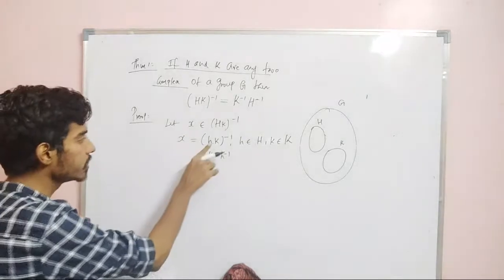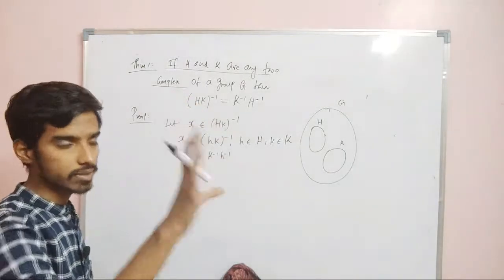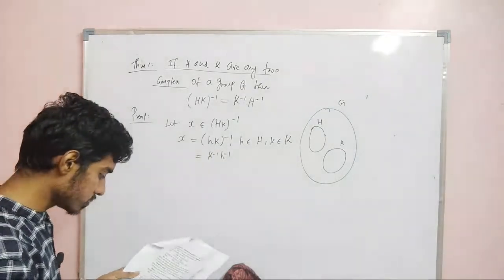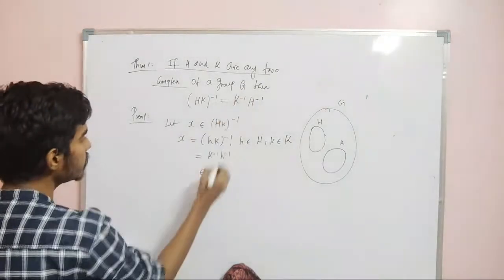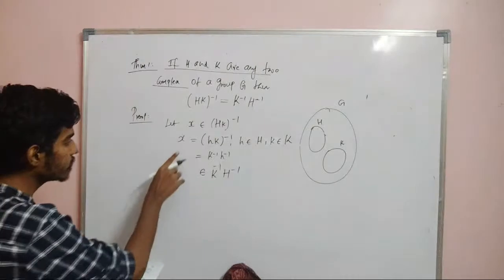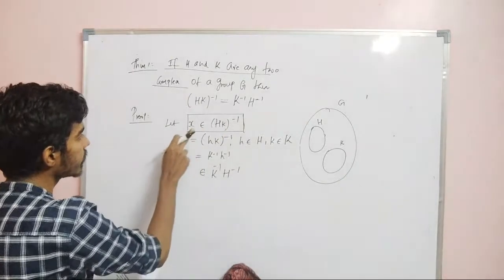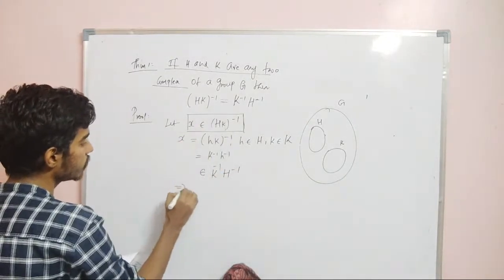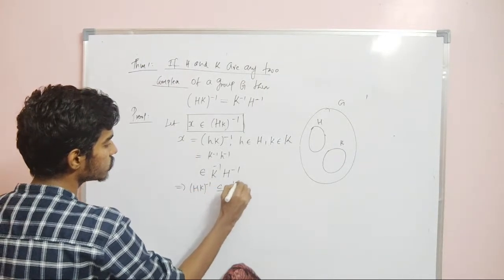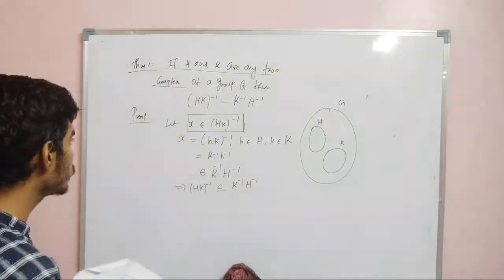This is a single element, but that is a subset. So this element will be in capital K inverse capital H inverse. I have chosen x in the left hand side and proved that the element is also in the right hand side. Therefore (HK) whole inverse is contained in K inverse H inverse.